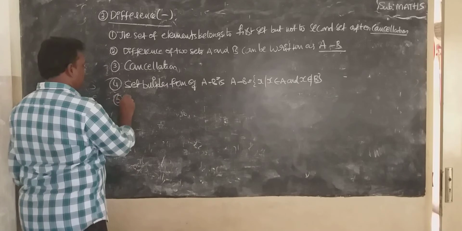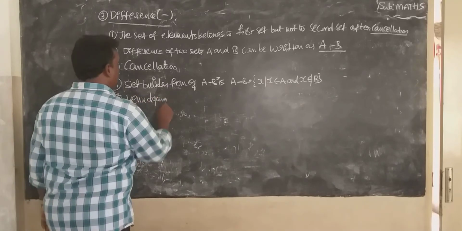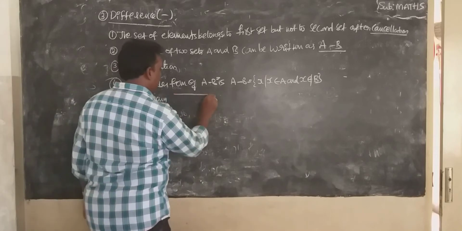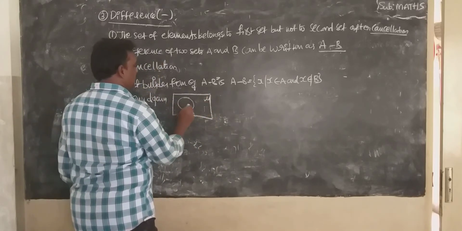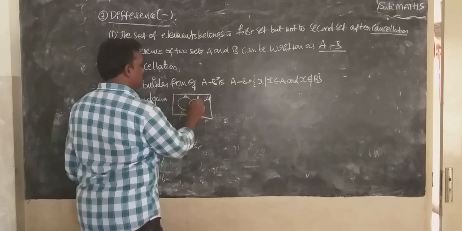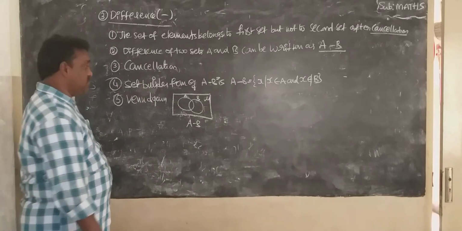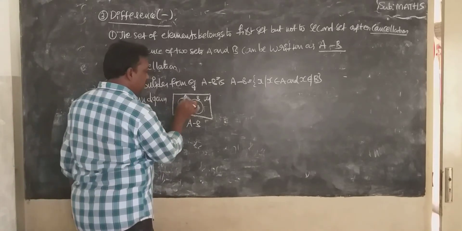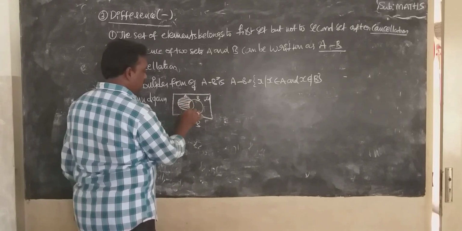Fifth point, Venn diagram. Two Venn diagrams we can draw generally. Mu, first set A, second set B. This is the Venn diagram for A minus B. Only shade the A part. Don't enter into the B part. This is A minus B.